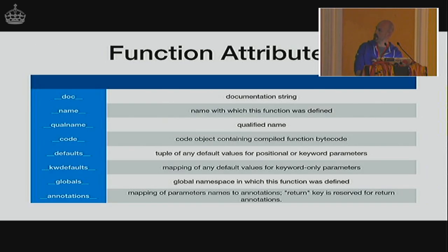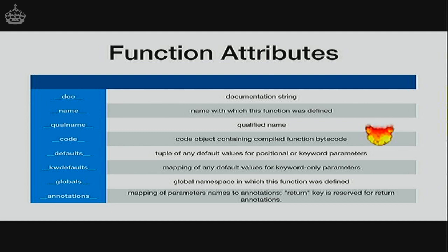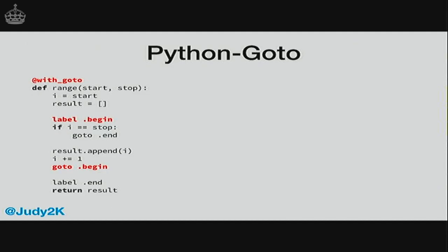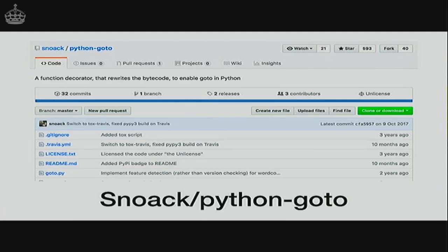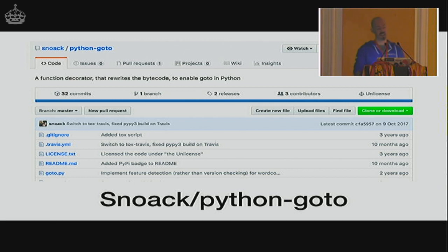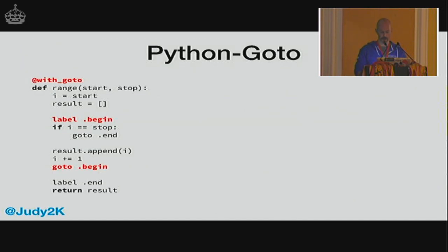And my friend Sebastian has written a library, oh, excuse the flames. He's written a library called Python goto, which does exactly this. With a decorator that you put on a function, it essentially disassembles it, reassembles it, and allows you to use a goto keyword inside the function. It's not actually a keyword. It's quite clever the way it's done. So in summary, functions are probably more complex than you thought they were.